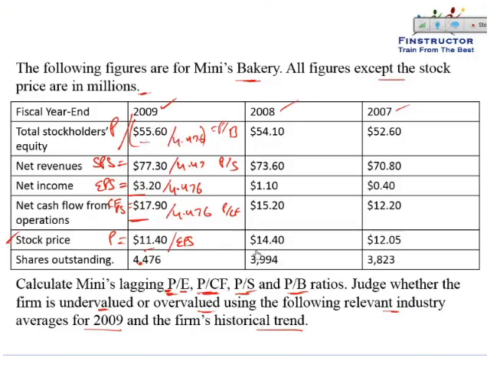Similarly, we know the price as of end of 2008 and 2007, and we can compute the ratios for 2008 and 2007 and calculate the price to earnings, price to cash flow, price to sales, and price to book on a lagging basis. For leading ratio, we would see the price at 2008 and the book value, earnings, cash flows of 2009. That will be the leading P by E or P by B ratio.